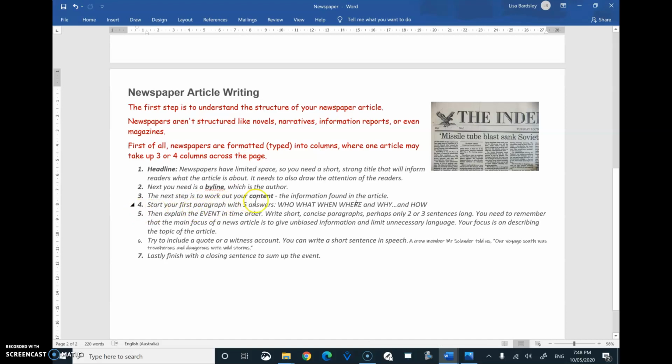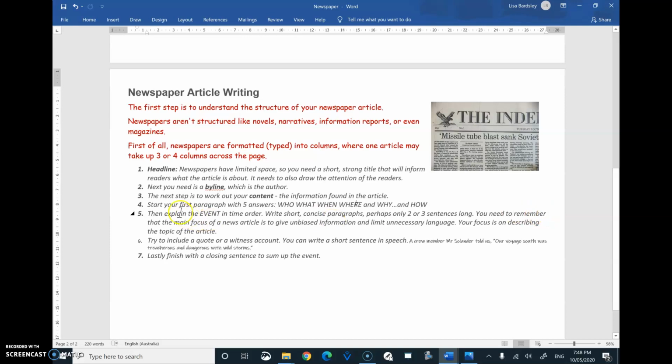Start your first paragraph with 5 answers. So you're going to orientate your reader: who, what, when, where, and why, and how. Give them some background of what they're going to read about. Then explain the event in time order. So we would go through with Captain Cook what happened first. Write short, concise, which means sort of simple paragraphs, perhaps only 2 or 3 sentences long.